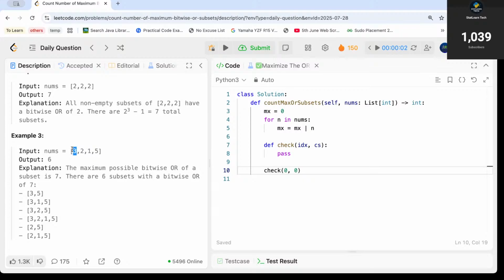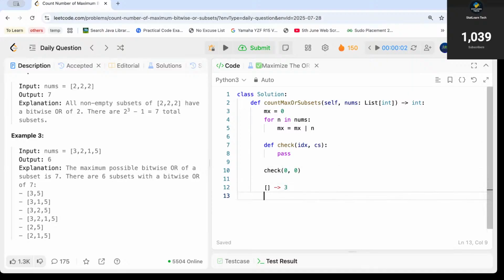What we are trying to achieve is, if my input is 3, 2, 1, 5, I will have this first element added into a set, and I will call this a subset. As of now I have an empty data. I will add my 0th index element, which is nothing but 3, and I will perform the second operation as well, in which I will not add this 3, right? This is how we create the subsets. If I don't add a 3, I will get 0, right? For the first subset, the bitwise OR is 3. For the second subset, the bitwise OR is 0. That is what we are trying to achieve.